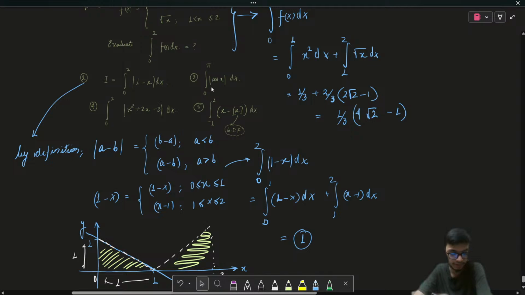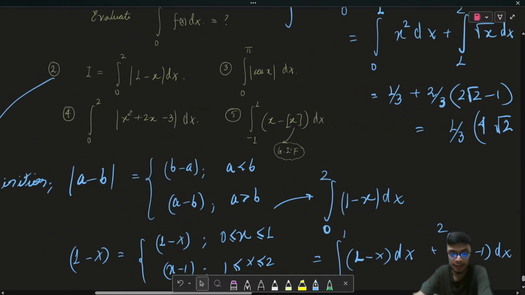The third problem is cosine of x with a mod of it. Similar to the problems we have approached, you have to find the intervals in which the cosine is positive and negative, and then change the functional definition accordingly. I hope this will also be an easy question. Similarly, the fourth question will also be an easy one where you again find the interval where y is positive and negative, and when you put mod of it, the negative region becomes a positive region. That is how you transform the function and do the solution. I hope that is clear to all of you.